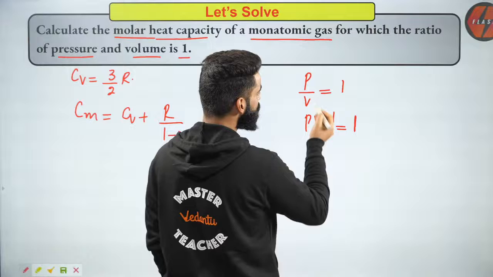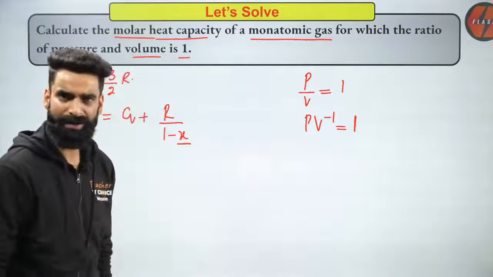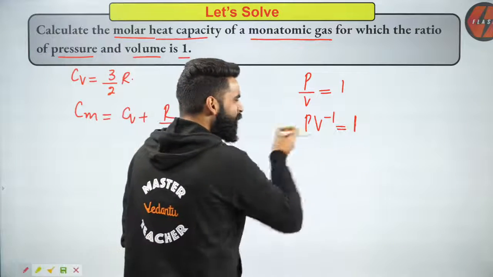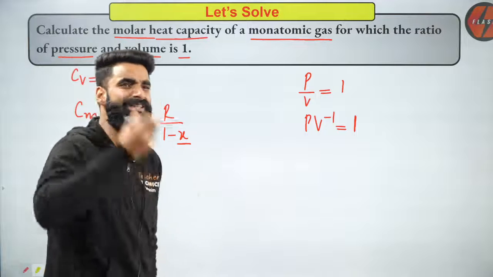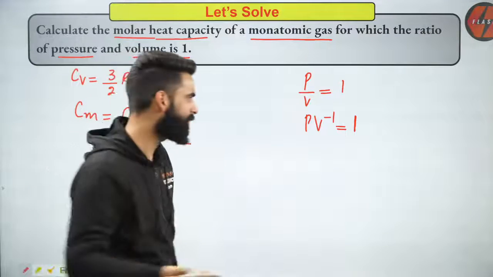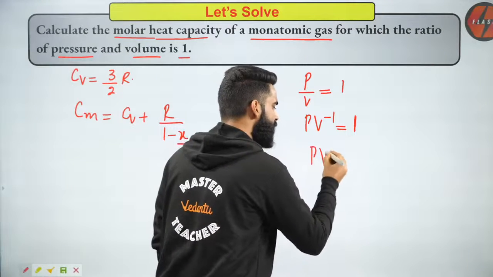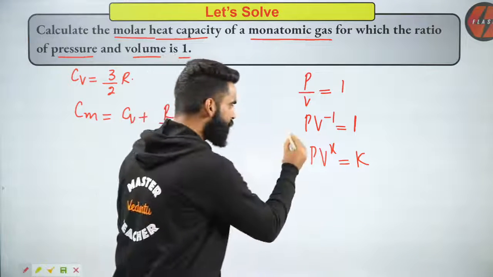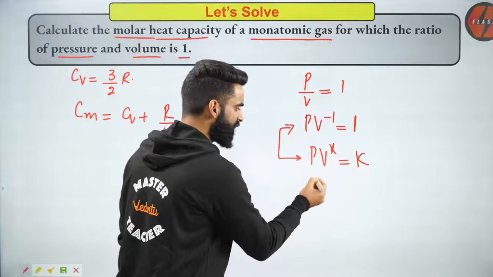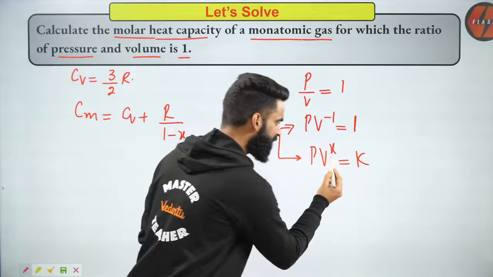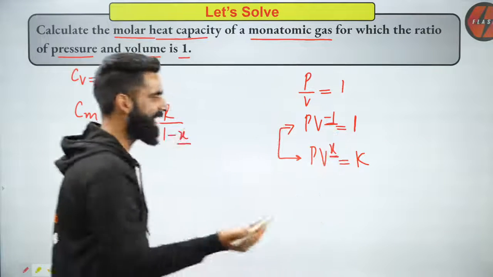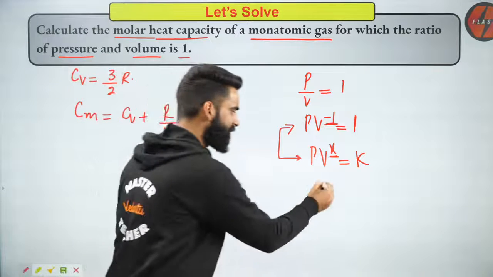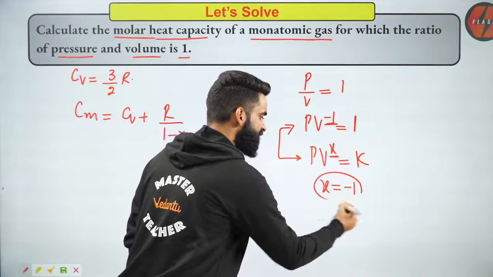Can I say this equation resembles PV to the power X is equal to constant, which we discussed a few minutes back? You can directly say the value of X here. Yes, I got the value of X as minus 1.